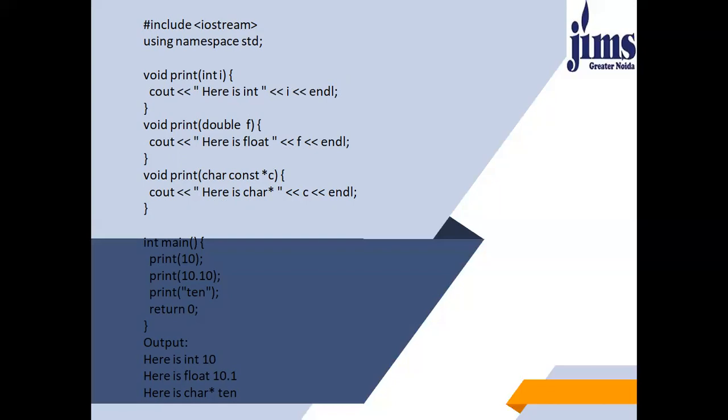Whatever you write in double quotes will be printed as it is on the output screen, and if you want the value of a particular variable, then you don't put that variable in the double quotes. Simply write the name of the variable and you will get its value on the output screen. So this was about function overloading.